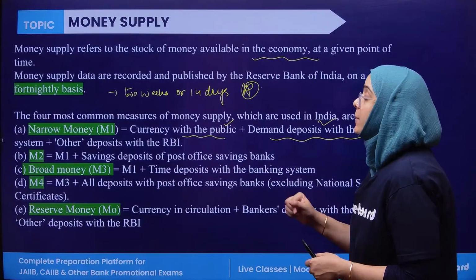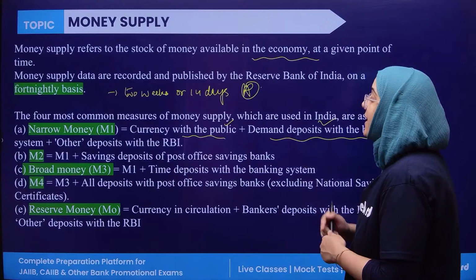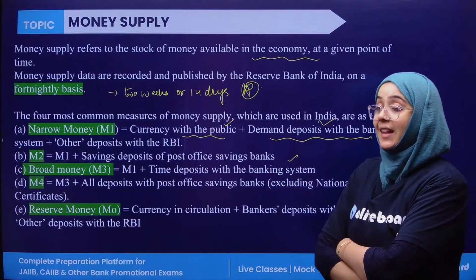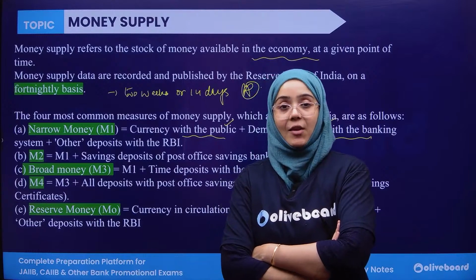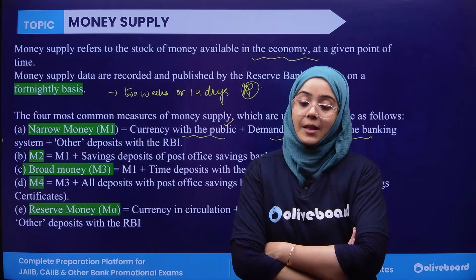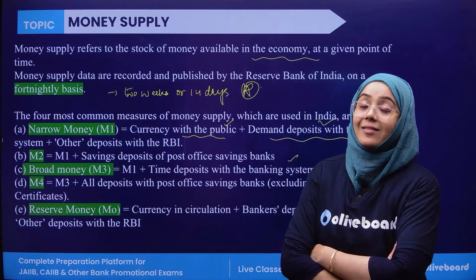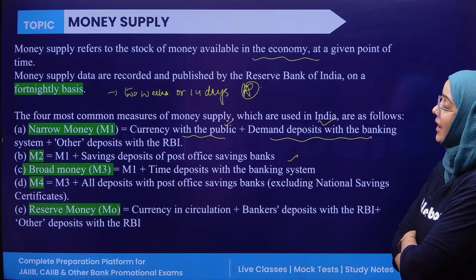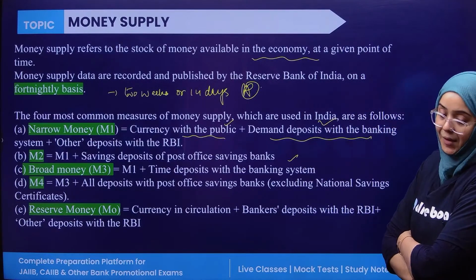Next is M2. M2 is narrow money plus savings deposits of the post office savings bank. There are savings banks, and there is the post office savings bank.